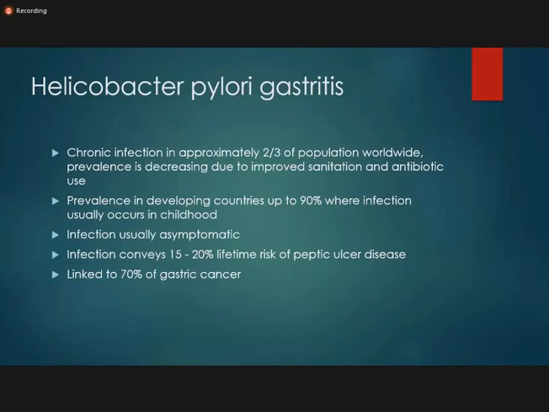Prevalence in developing countries is greater as compared to developed countries, again because of sanitation. Up to 90% of the infections usually occur in early childhood.